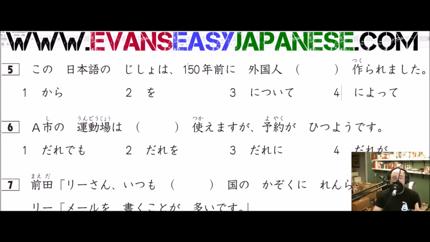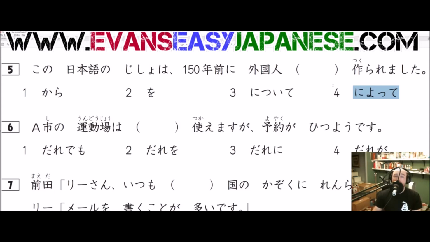That would be much better served as maybe putting 外国人についてこの日本の実証は150年前に作られました. We would almost want to put 外国人によって in the beginning. And even then we might even want to say 外国人によると. That might even be a little bit better. If that went over your head, that's fine. It's just the word order, with that translation of this being according to, we'd have to change the word order to make it work a little bit better.